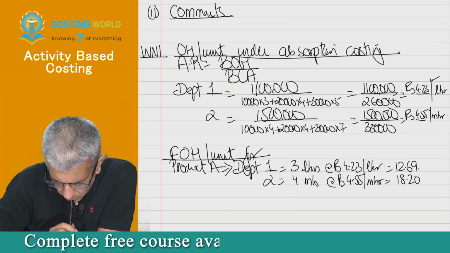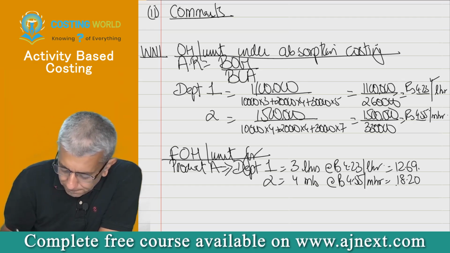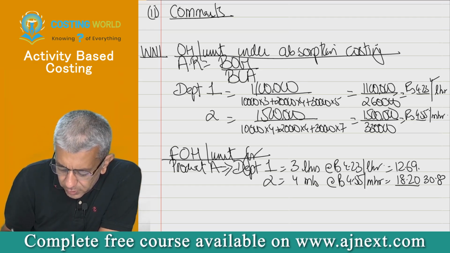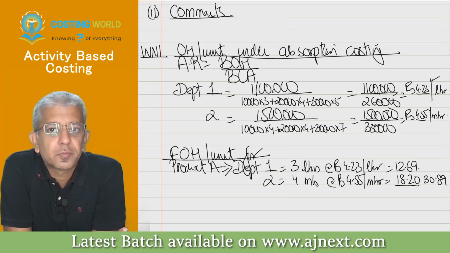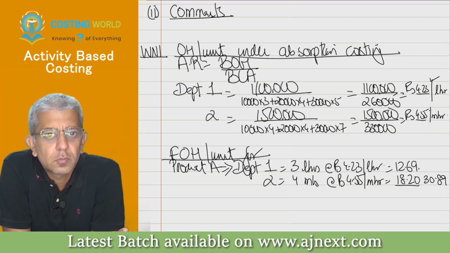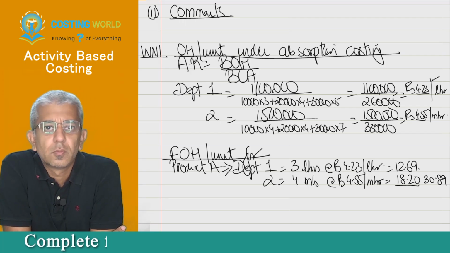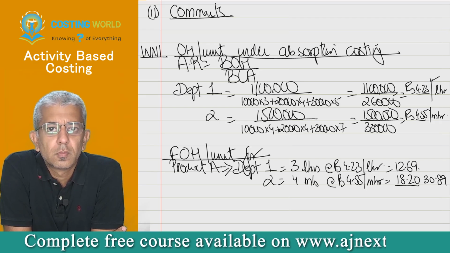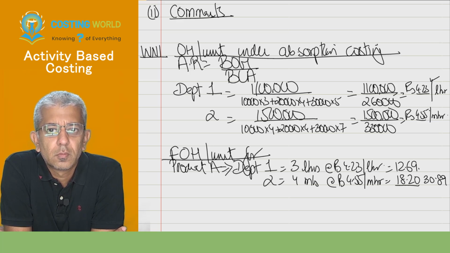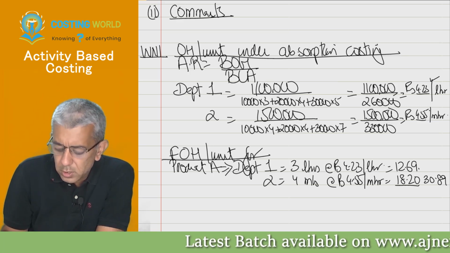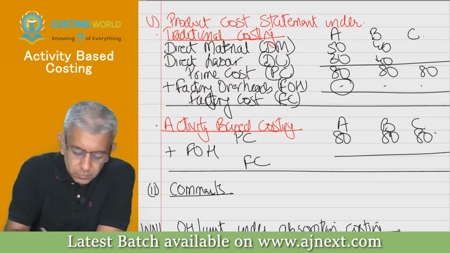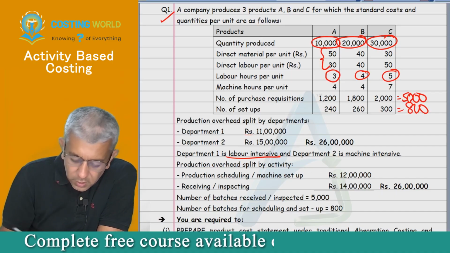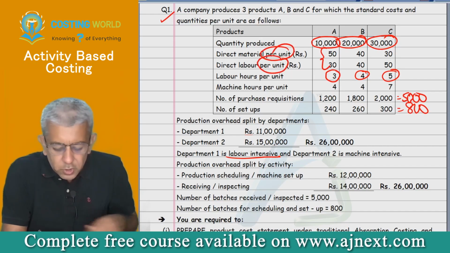Correct, no? 30.89. So this cost sheet we are making is per unit. This data that you have all written is on a per unit basis, no? The direct material that you wrote down was per unit only, no?